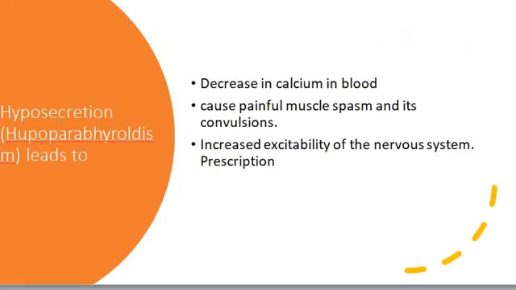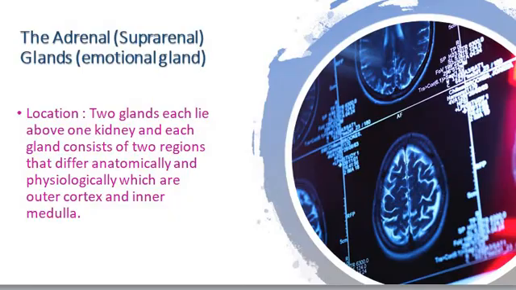But if we have hyposecretion, hypoparathyroidism, that means a decrease in the calcium level, and that affects the muscle. If you remember, we said it before, the calcium is responsible for transmitting the message to the muscle, and it is important for muscle contraction and relaxation. So here it will affect the muscle contraction and relaxation. Of course, it may cause muscle pain and muscle spasm.